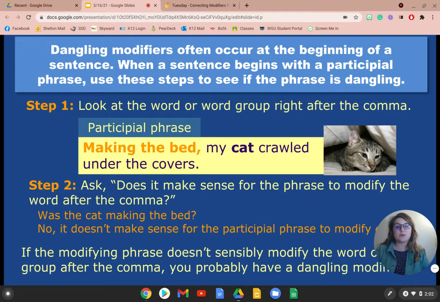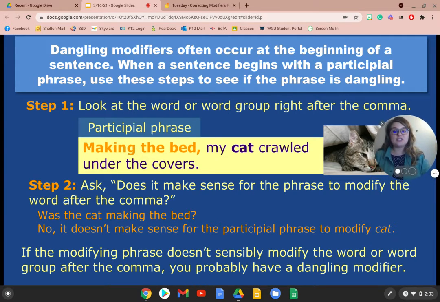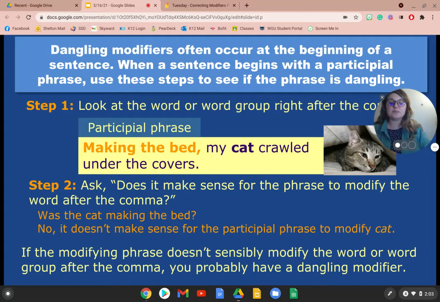When a sentence begins with a participle phrase, use these steps to see if the phrase is dangling. Step 1, look at the word or word group right after the comma. Take a participle phrase like, making the bed, my cat crawled under the covers. We need to ask ourselves, does it make sense for the phrase to modify the word after the comma? Was the cat making the bed? No, it doesn't make sense for the participle phrase to modify cat. So if the modifying phrase doesn't sensibly modify the word or word group after the comma, you probably have a dangling modifier, and we can change that.